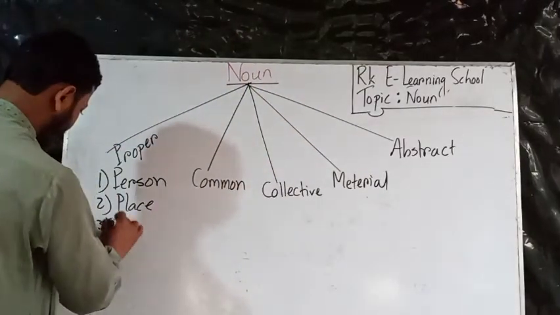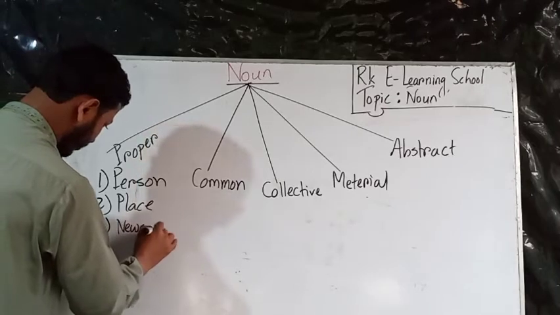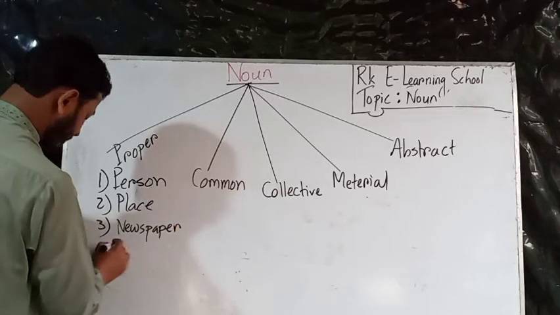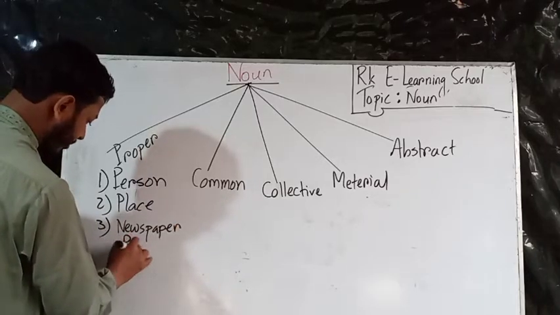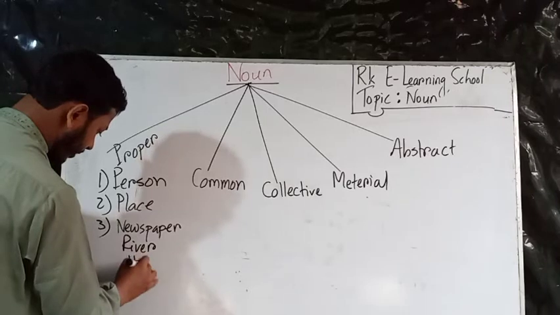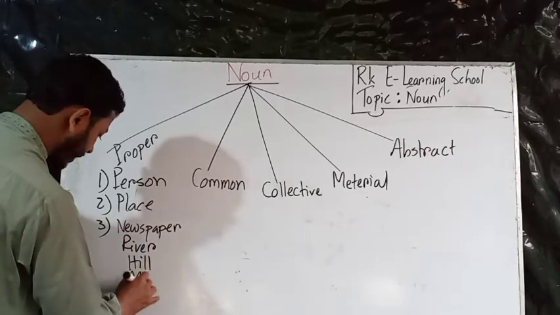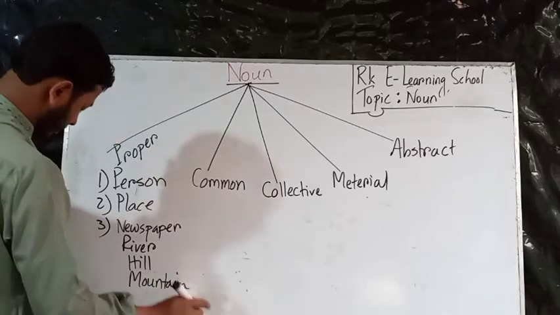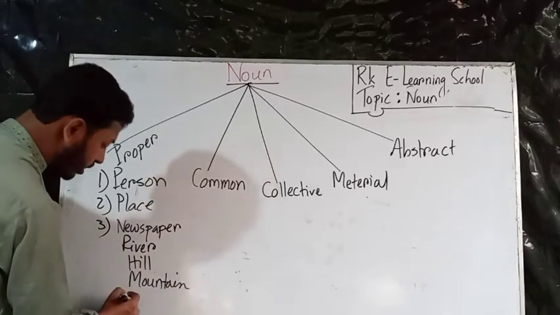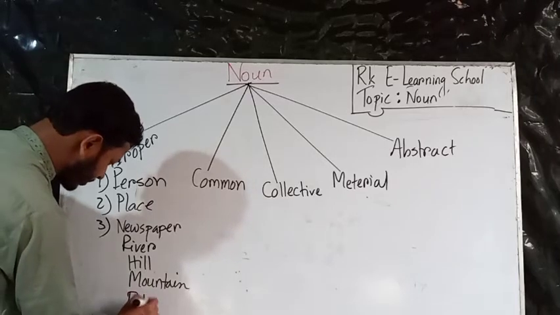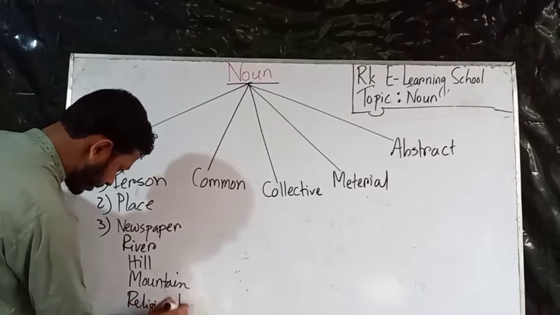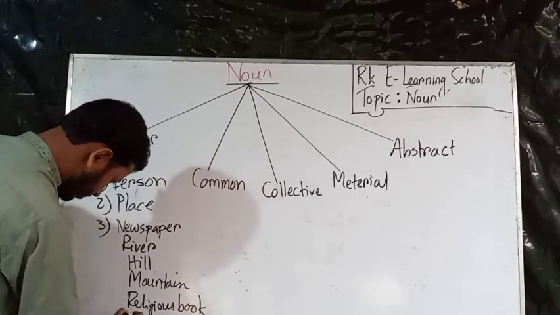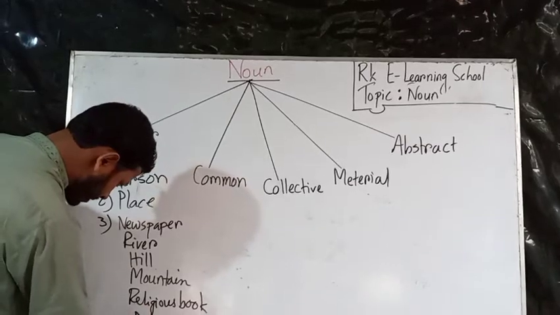Just like every newspaper, river, hill, mountain, religious book, palace.